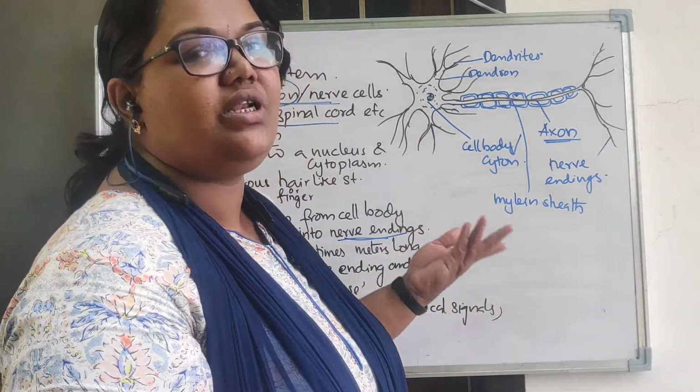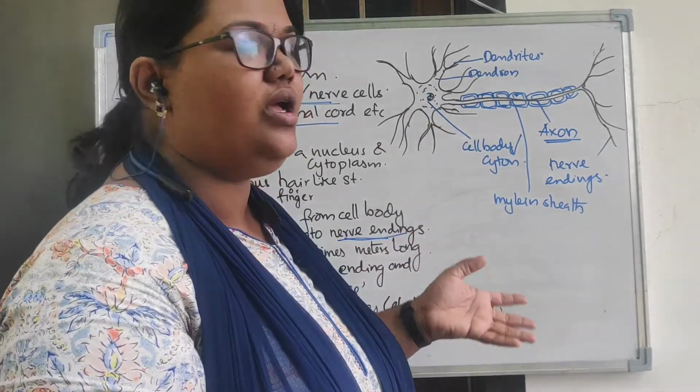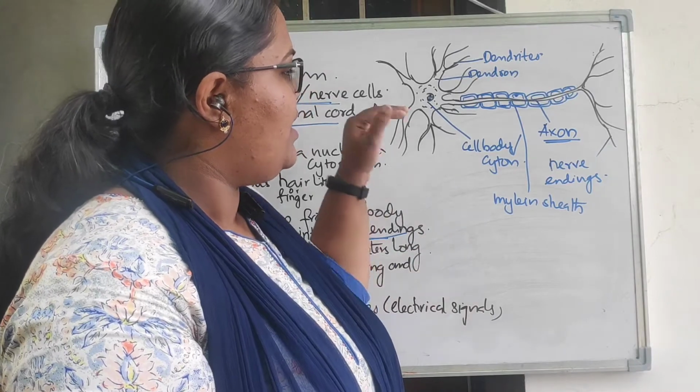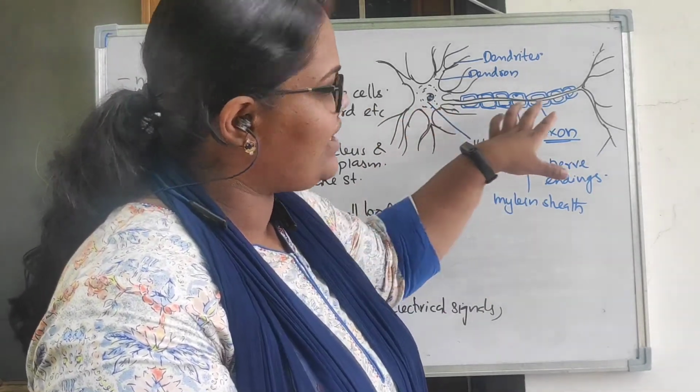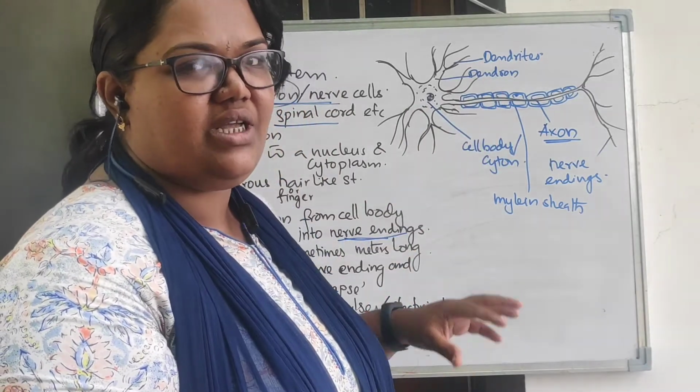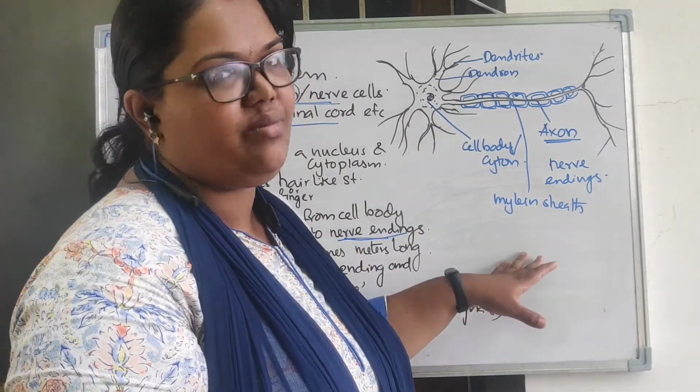All those details you will learn in higher classes like 11 and so on. But simply one thing you have to remember: in some neurons, not in all neurons, the axons have a covering, right? That sheath-like covering is called a myelin sheath.